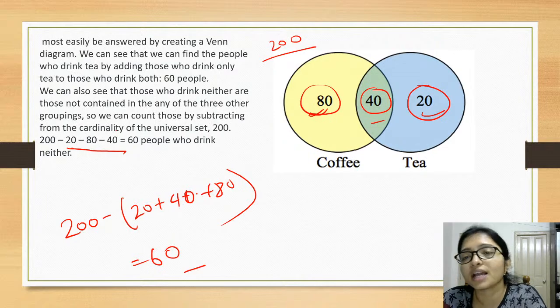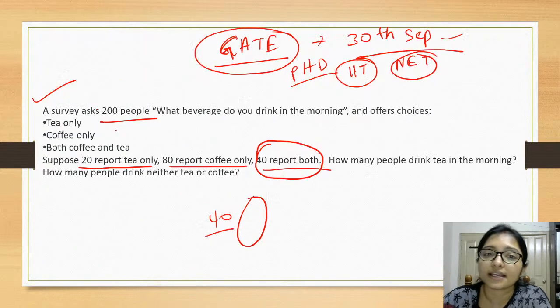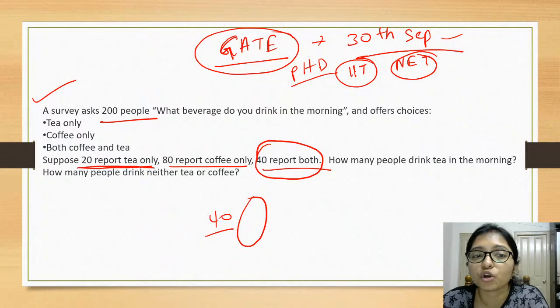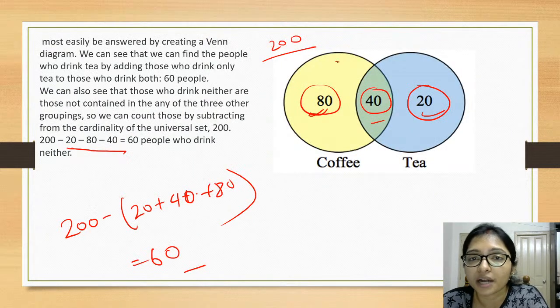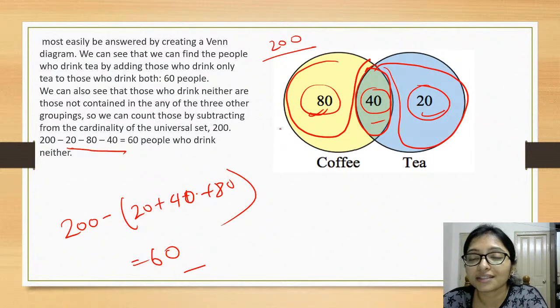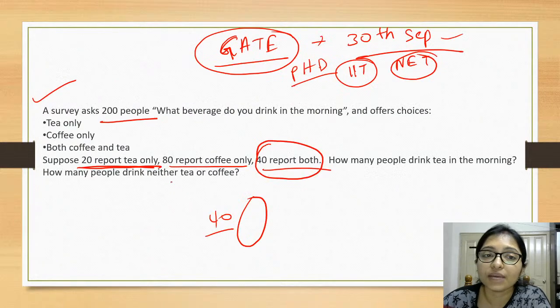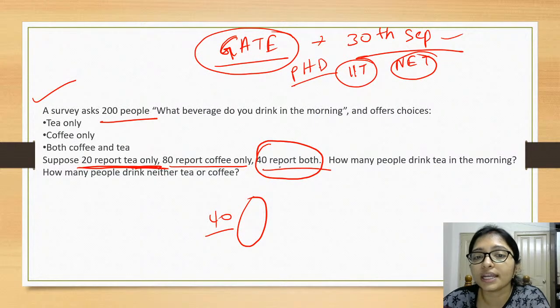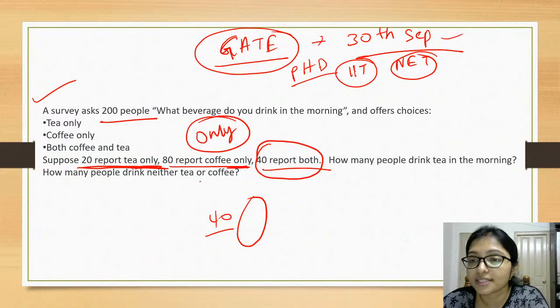Here it is specifically mentioned: 20 report only tea. Only tea means this part. That is only tea, 80, and only coffee is this part. The intersection point is 40. It is totally mentioned, so don't think that we are taking it two times. So try to understand the question. Only word is there: tea only, coffee only. So don't miss this word only.